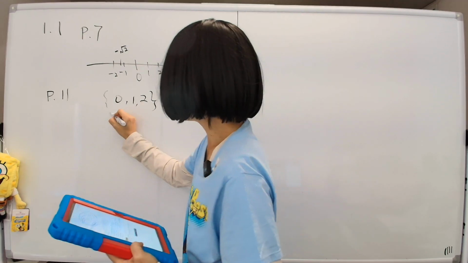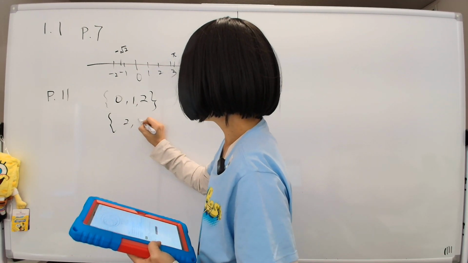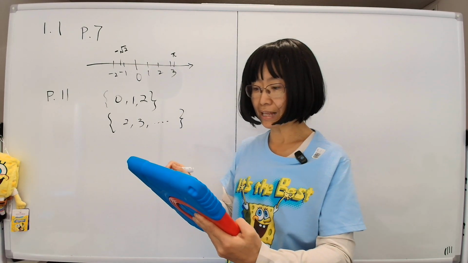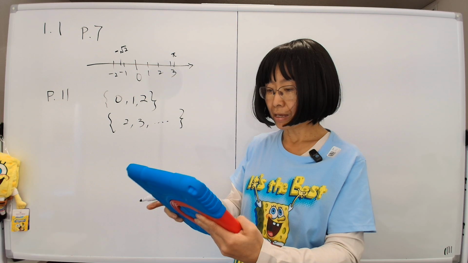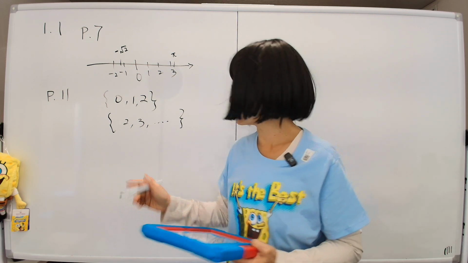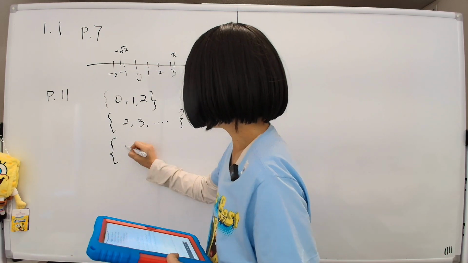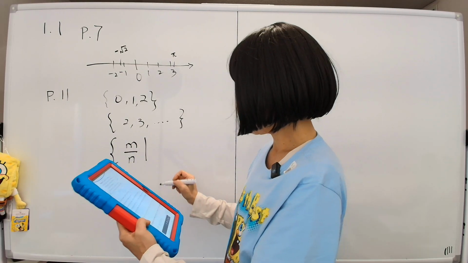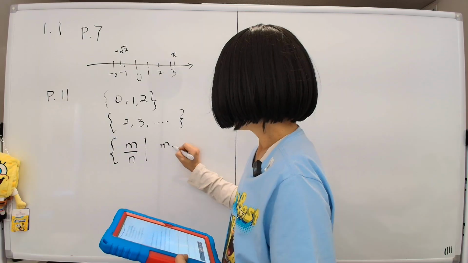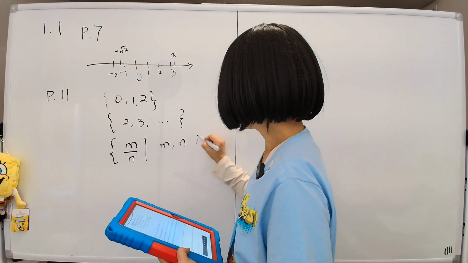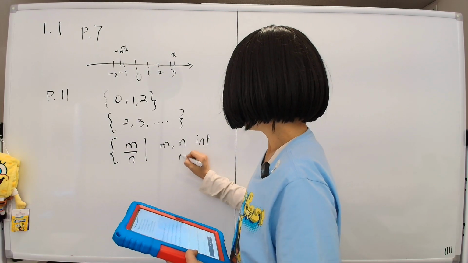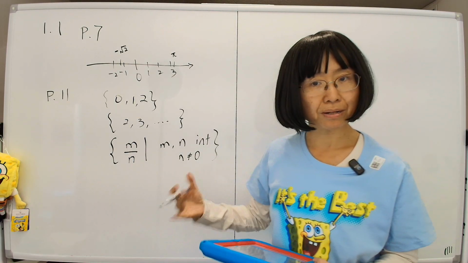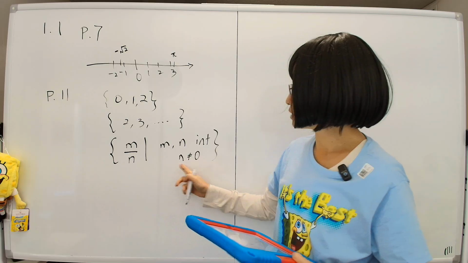Or I have a set that goes from 2, 3, and then it keeps going forever. So I might denote the set that way. And there's another way of denoting a set: draw a line, you say m over n, draw a vertical line where you describe m and n are integers, where n is not 0. N is not 0 because the denominator cannot be 0. It's not possible to divide by 0, so we specify n is not 0.